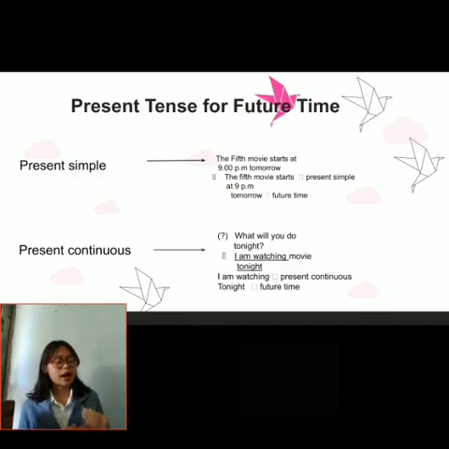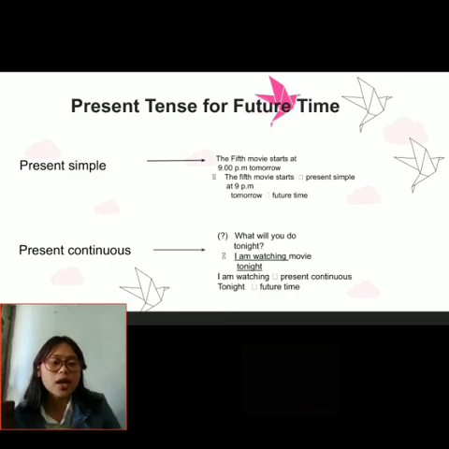So if we combine the present simple form with a word that refers to the future time, it will have a future meaning, as well as present continuous, but the difference is only in the formula of each tense.